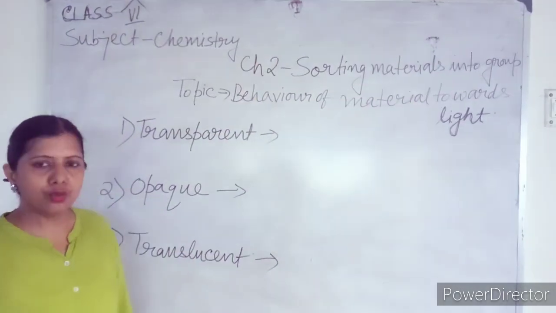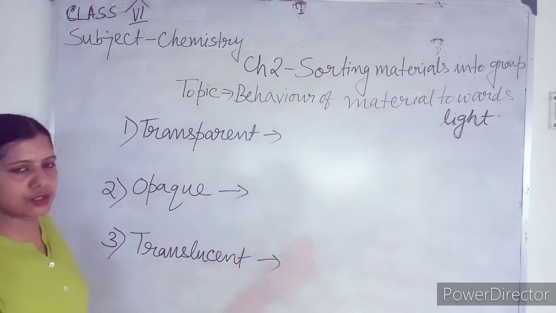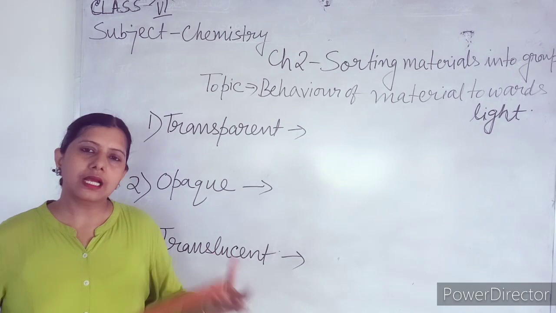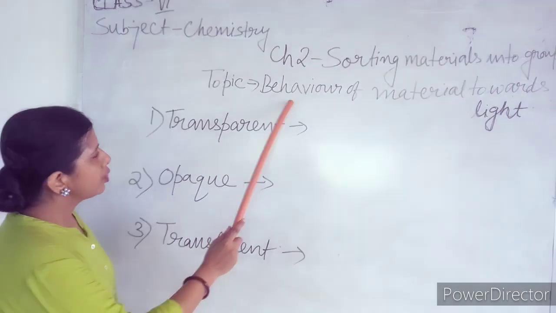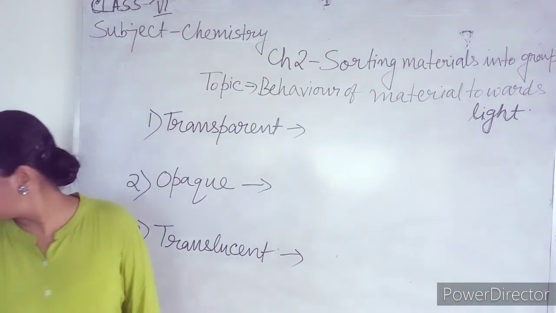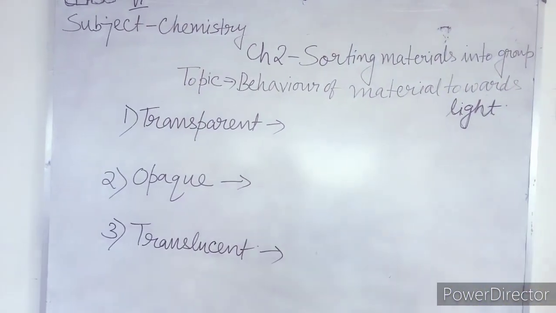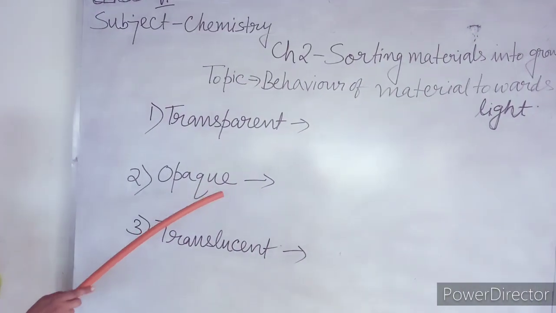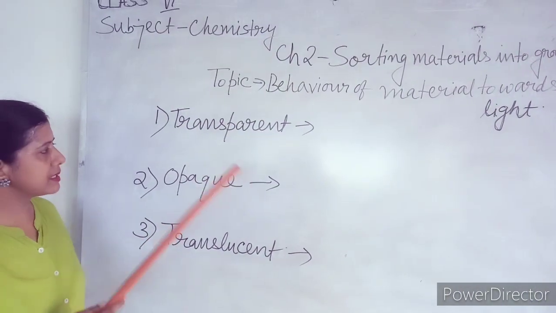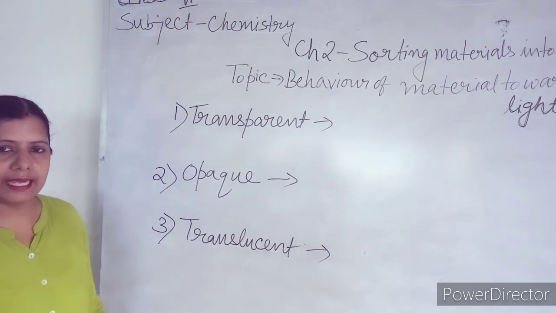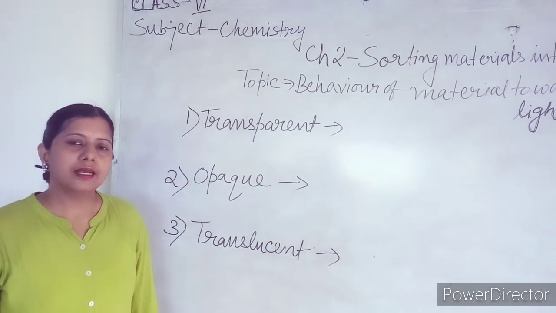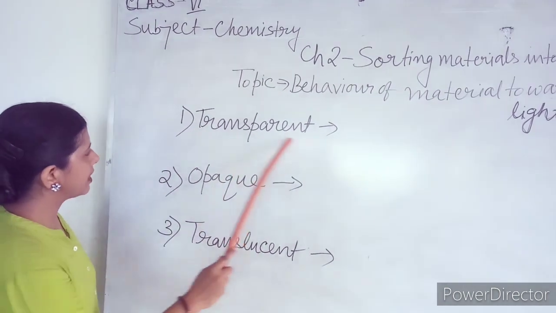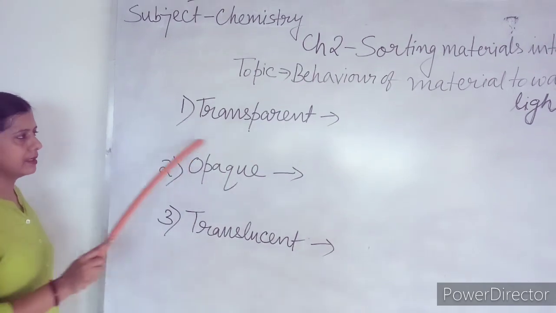This is new for you, so I thought to explain this topic, because you can separate according to shape, size, smell, color, everything. What do you mean by behavior of material towards light? Light can travel through a material. Sometimes when you pass light through a material, the light completely passes through it. Those materials are called transparent material.